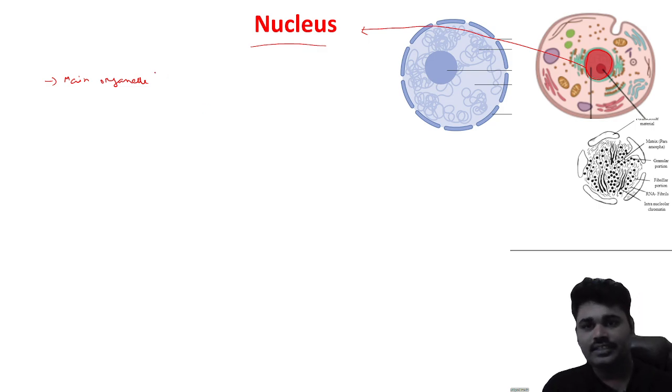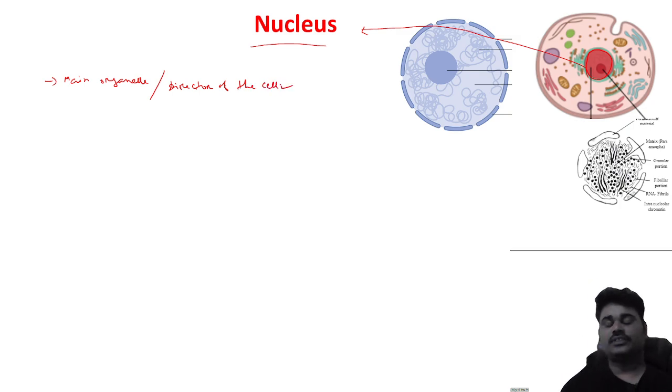That's why the nucleus is also called the director of the cell. Why is it called the director of the cell? Because it directs or governs the whole cell.